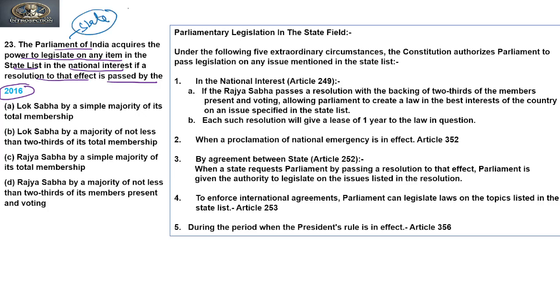As we know, under the 7th Schedule there are three lists: Union List, State List and Concurrent List. The Union List comes under the complete control of the Union Parliament. The State List is under the complete control of the state legislative assemblies. And under the Concurrent List, Parliament and the state legislative assemblies both have the power to make rules on items of the Concurrent List.